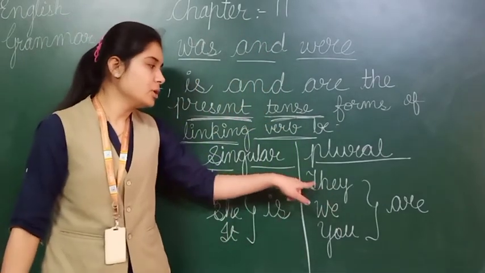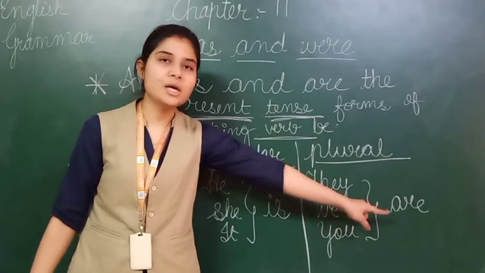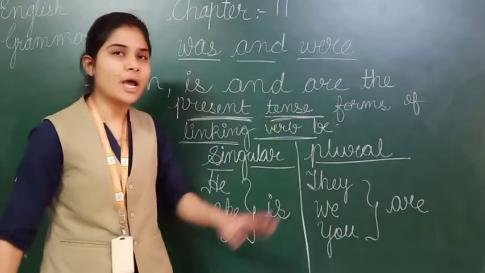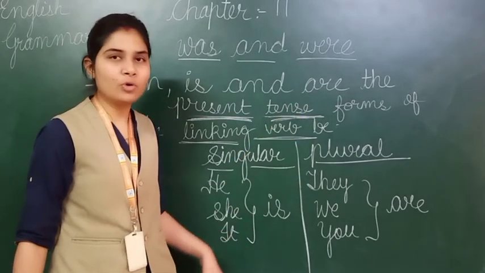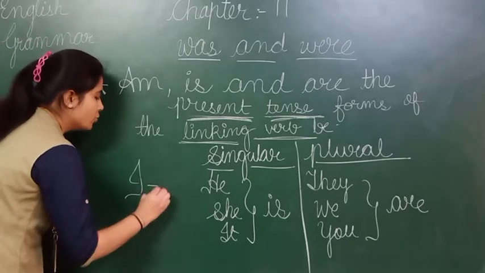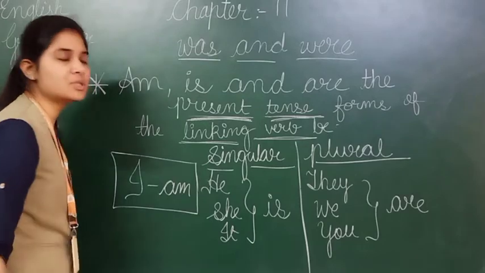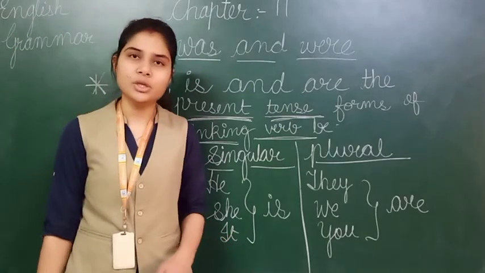A-R-E, are. For they, we, you, we have to use are as a linking verb. Now you will think I have not added the pronoun I here. Why? Because I is a special case. For I we have to use am. You have already learned about this in your present continuous tense.